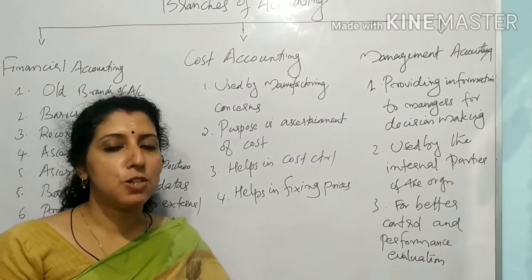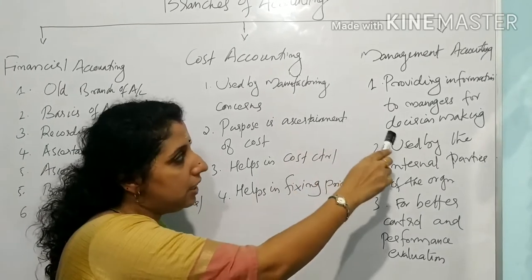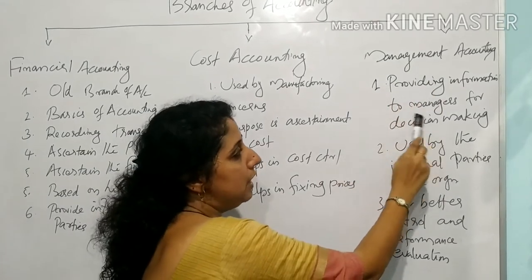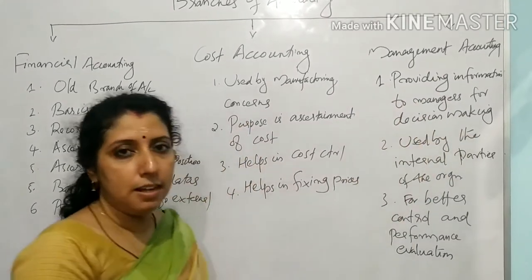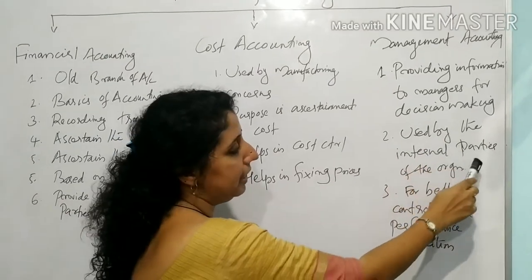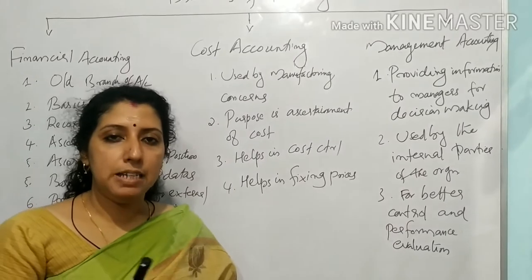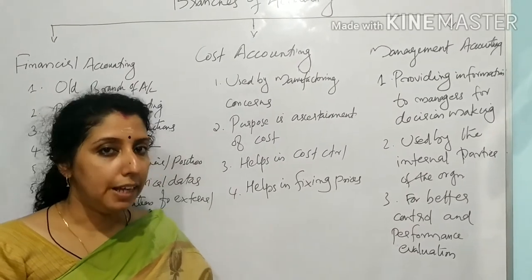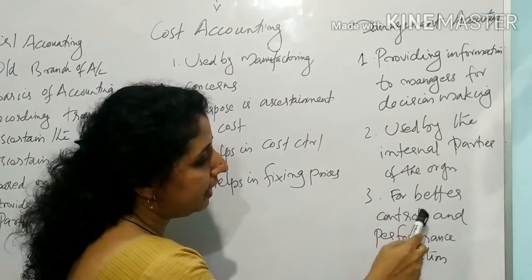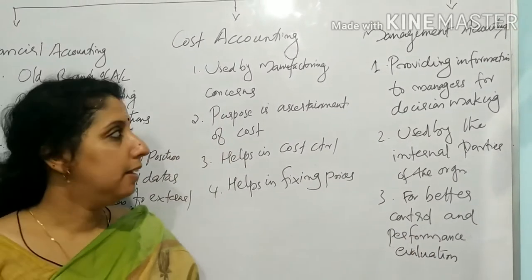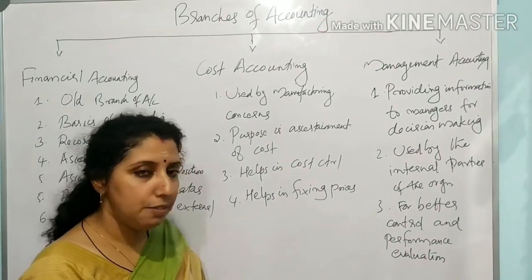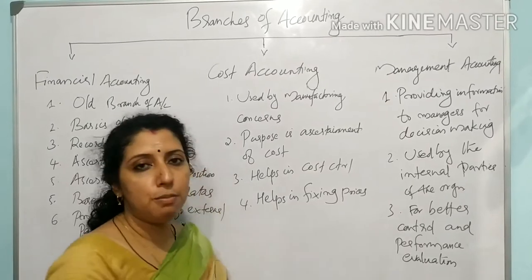So management accounting is also known as managerial accounting. The main purpose of this accounting is to supply information to managers for what? For decision making. Okay. Then it is used by the internal parties of the organization. Management accounting is mostly used by the internal parties of the organization. Okay. Then it is for better control and performance evaluation. By following certain methods of management accounting, it is very easy to control and evaluate performance.